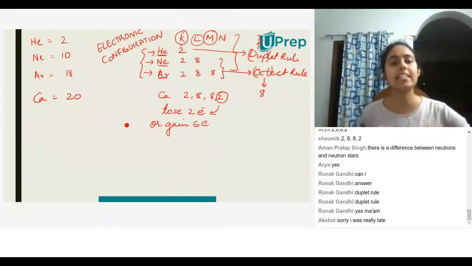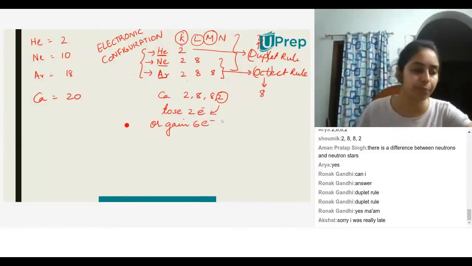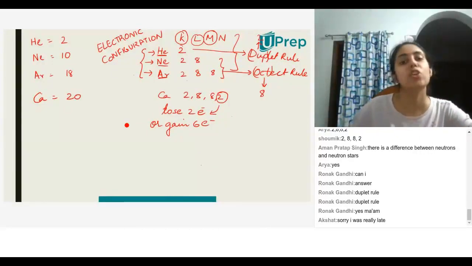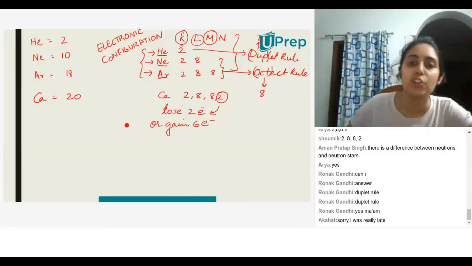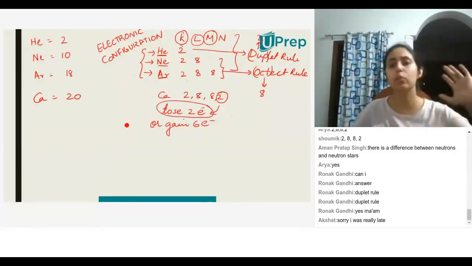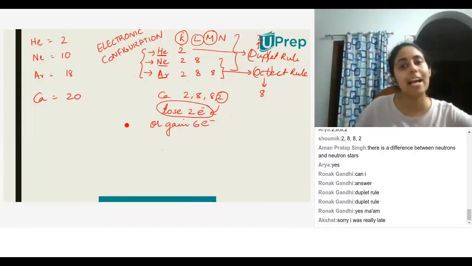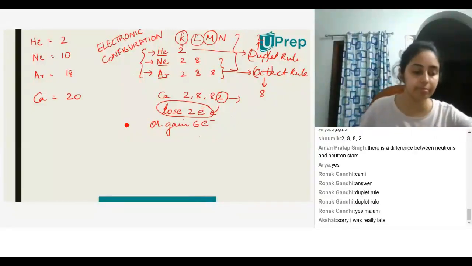Now, which is easier for calcium to do? 2 electrons, easier to lose than gain. Exactly. So it is easier for calcium to lose 2 electrons than gain. So what calcium will end up doing is whatever is easier, so it will lose these 2 electrons. Now if calcium loses these 2 electrons, how many electrons does calcium have after it lost those 2 electrons?